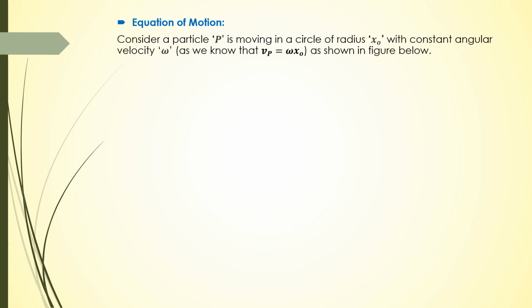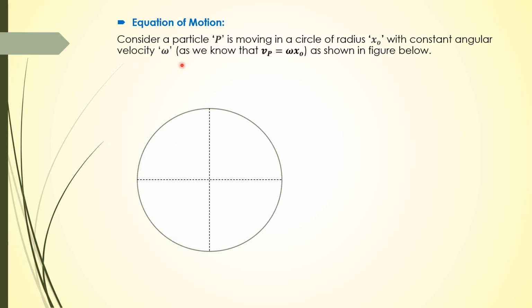Okay, now let's talk about the equation of motion. Consider a particle P moving in a circle of radius x naught with constant angular velocity omega. If Vp is the velocity of the particle, then Vp is equal to omega x naught, using the relationship v is equal to r omega. So here we have a circle whose origin is at O. The particle P at time t equal to 0 is at this point, and after some time t, let it be at an angular displacement omega t plus phi. So if we draw a projection of this particle, let it lie at point Q, which is at x distance from the origin.